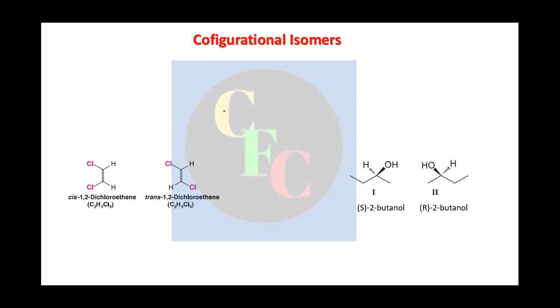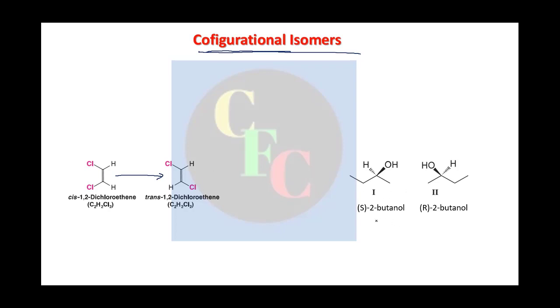Okay, so today we'll start our discussion about configurational isomers, right? In the last lecture we discussed conformational isomers, which could just be interconverted by rotation of single bonds, without breaking bonds. But today we'll see what are called configurational isomers. Now these are isomers which cannot be interconverted to one another without breaking a bond, right? To convert from, say, cis dichloroethene to trans dichloroethene, you have to break a bond.